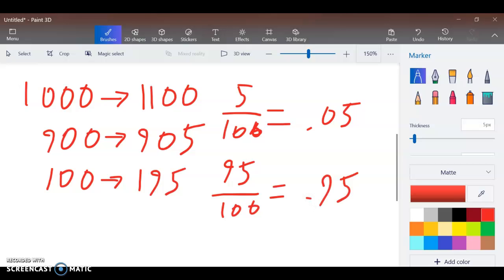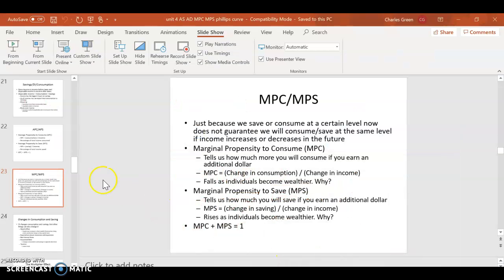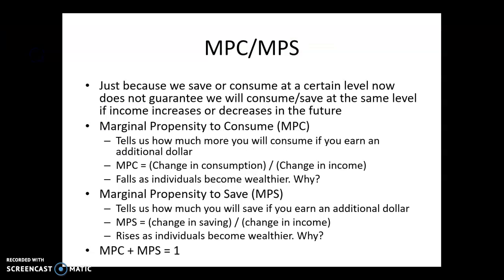What that means is for every additional dollar I earned, I saved 95 cents of it. That's a really simple example, and a massive change between 0.05 and 0.95 compared to what it was before. But I'm just trying to give you a really simple example of how to apply these two formulas.